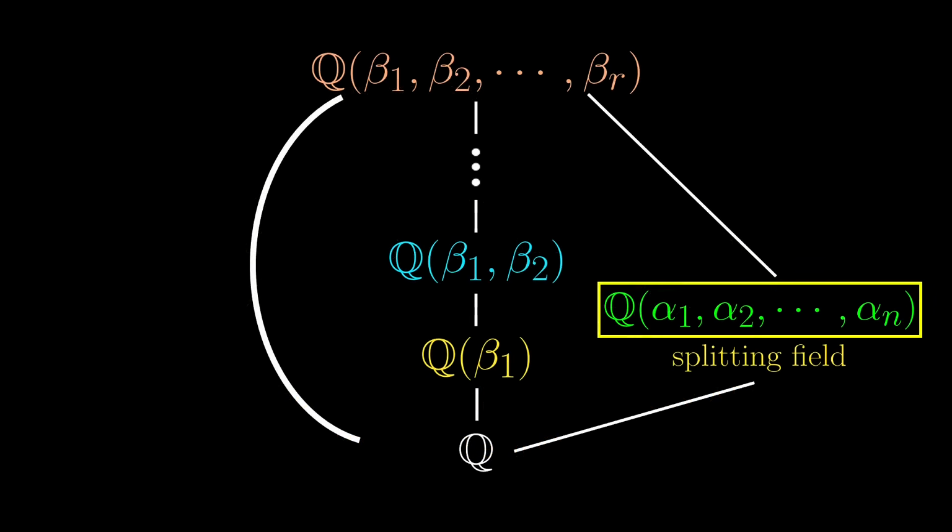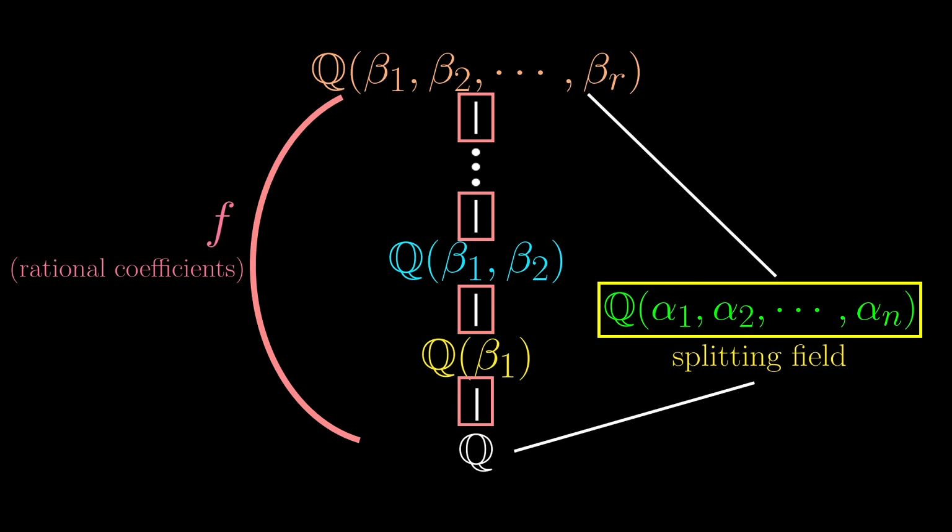In any case, we can add enough things so that each of these little extensions are Galois, more specifically, either Kummer or cyclotomic. And this big one is also Galois, which means that the biggest field is the splitting field of some polynomial f with rational coefficients.